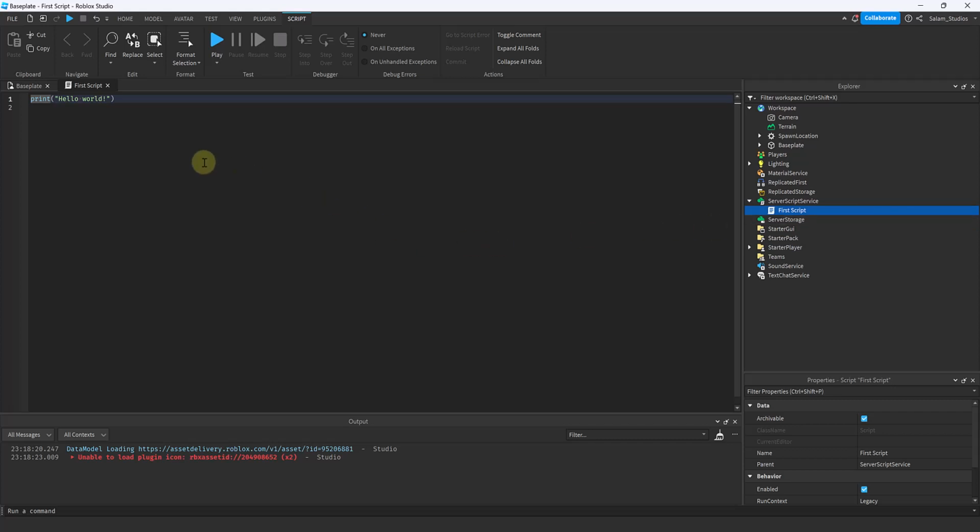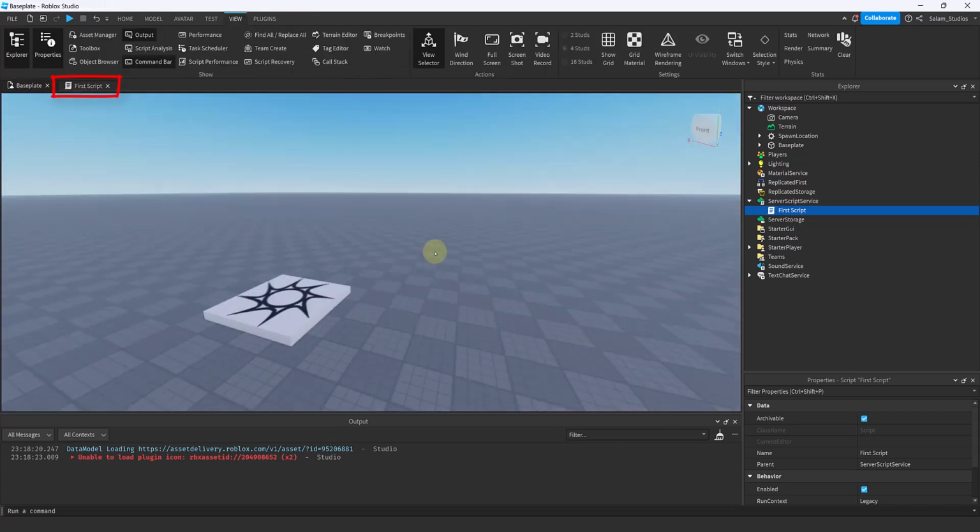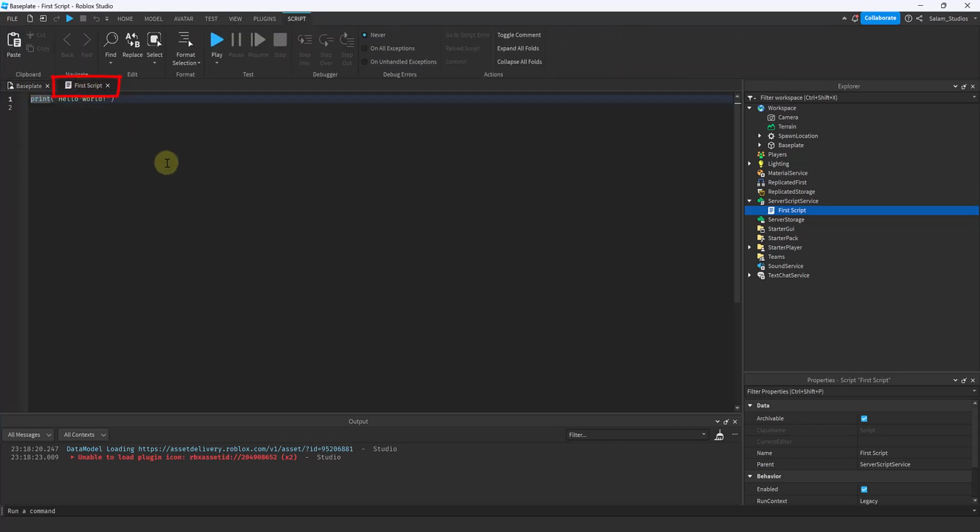So you can notice that when we created a script, a new secondary tab popped out of nowhere, right? So we have base plate over here. This is the game, and then we have first script. This is our script. This is the new secondary tab. It opened a place where we can write in code. We can write anything we want, all right? For example, blue blah blah.